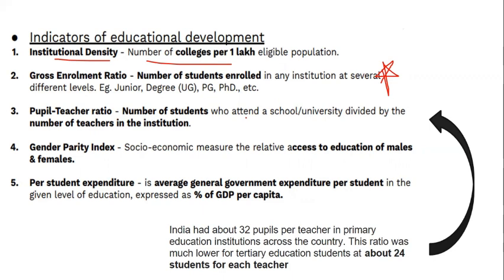Socioeconomic measures, the relative access to education of males and females, that is gender parity. Per student expenditure, that is the average general improvement, expressed as a percentage of GDP per capita at each level of education. So here you may get 2021 data. They may ask what is the parity index or what is the teacher pupil ratio. Right now India has 32 people per teacher in the primary section, and the ratio is lower for the tertiary, that is higher education, which is about 24.